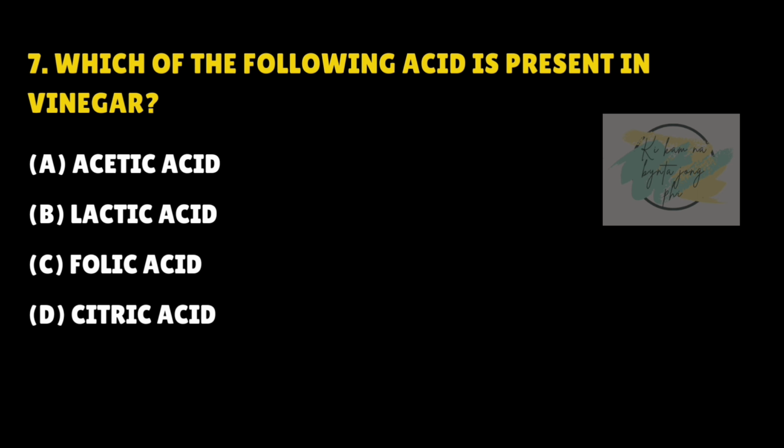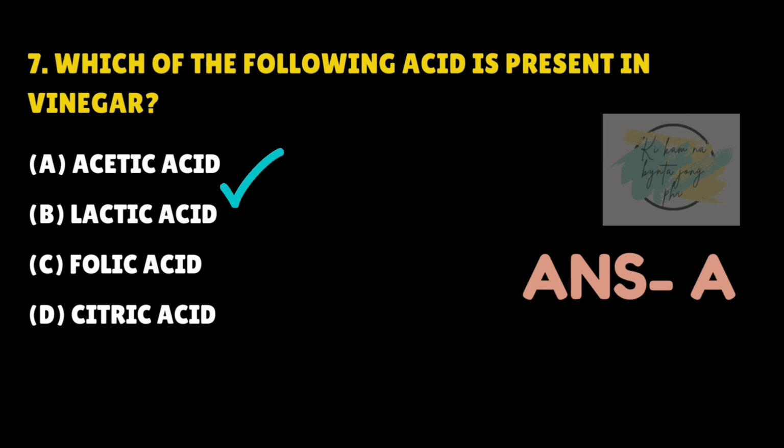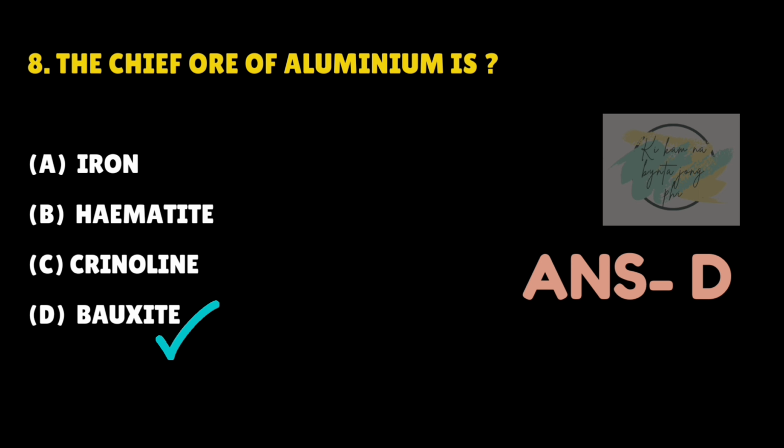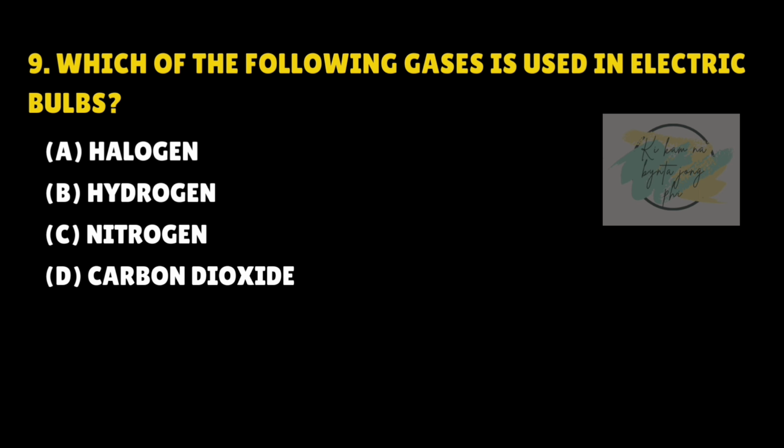Which of the following acid is present in vinegar? Answer is A. Acetic acid. The chief ore of aluminium is. Answer is D. Bauxite. Which of the following gases is used in electric bulbs? Answer is C. Nitrogen.